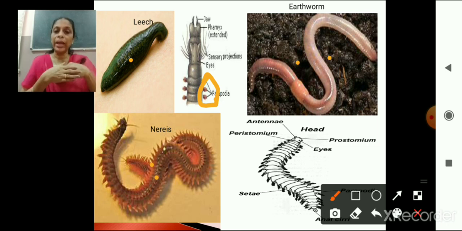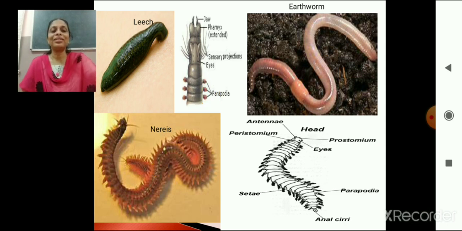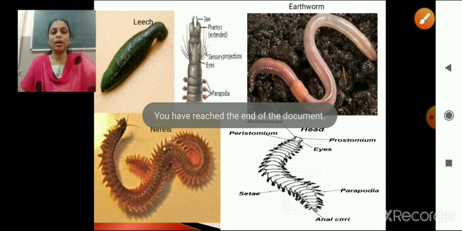In some organisms, sexes are separate, called dioecious. Example for a dioecious organism is Nereis, and some annelids are monoecious. Example is earthworm and leech. Hope it's clear. So you have to remember the examples also. Scientific name of earthworm is Pheretima. Scientific name of leech is Hirudinaria, and then Nereis. Okay, so that is all about phylum Annelida.